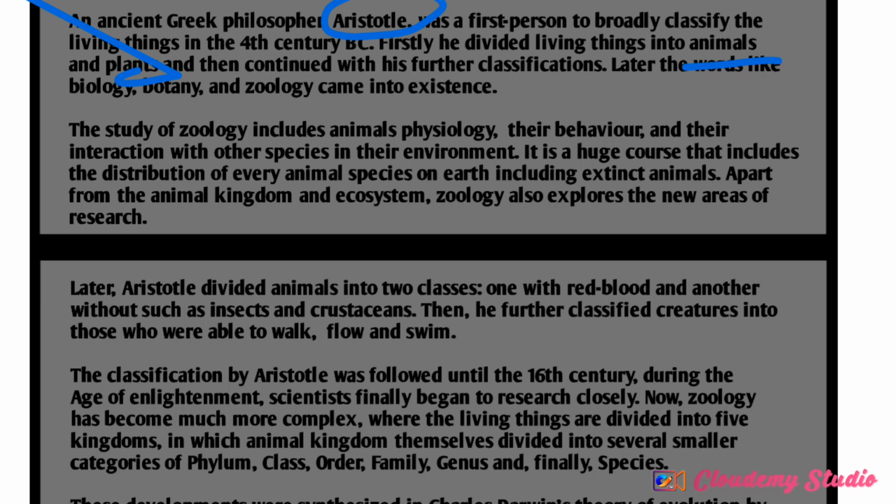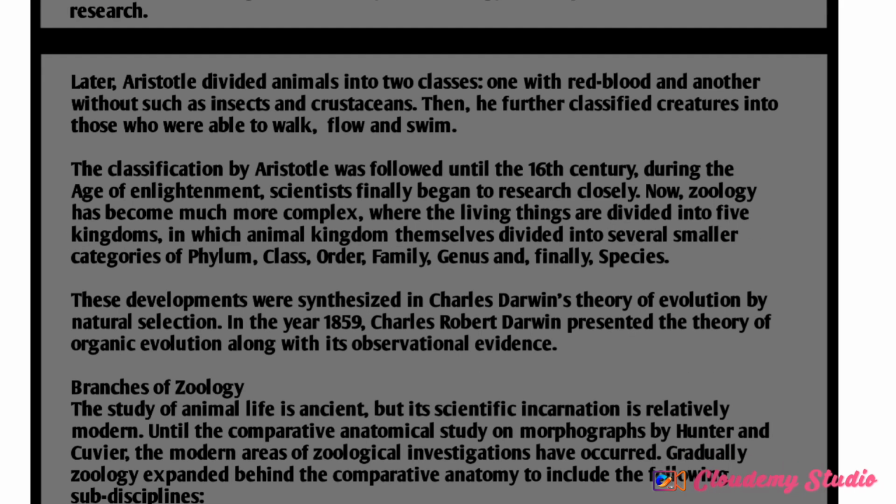He classified organisms, for example, into those that can walk, those that can fly, and those that can swim. That is one classification. He classified some as those that have red blood and those that don't have red blood. So this great man did his research well, went into the animal kingdom and classified them, but all his classification was based on natural classification. We are still going to be talking about types of classification before we finish this.